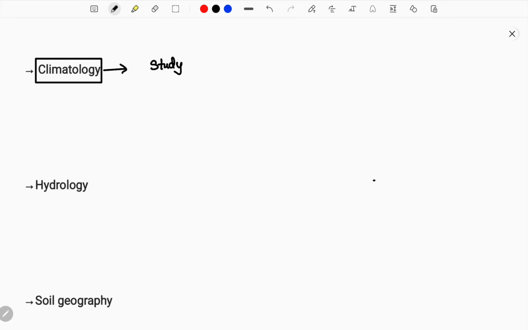See here, study of structure of atmosphere. You study the structure of atmosphere, how the atmosphere is formed, what are all the layers that are present in the atmosphere. Completely studying the structure of the atmosphere is considered as climatology. And also along with this you also study weather and its elements, what are all present in the weather and what are all the elements of it.